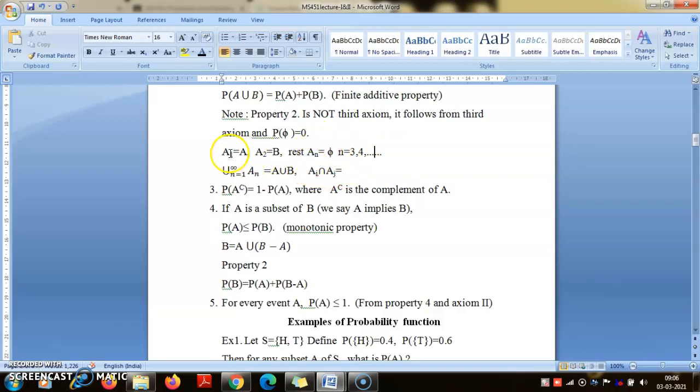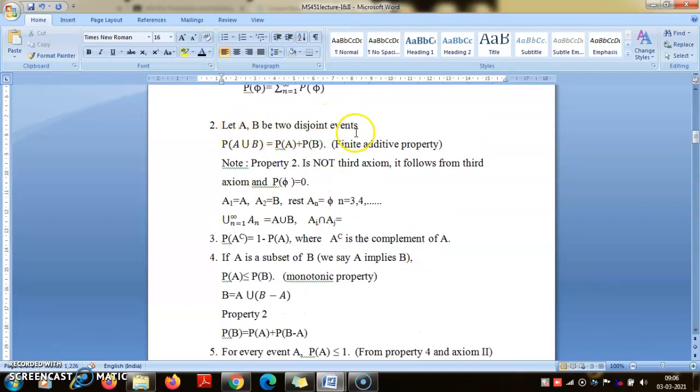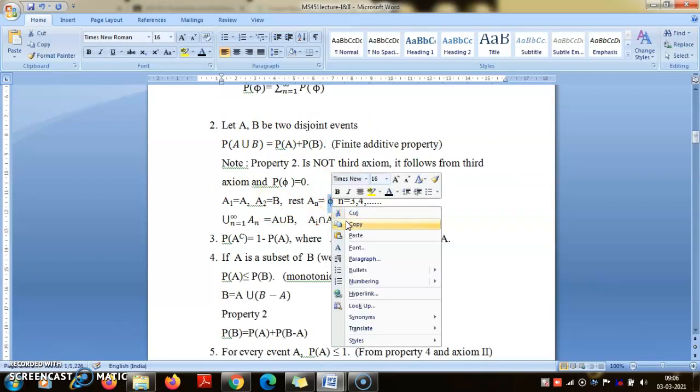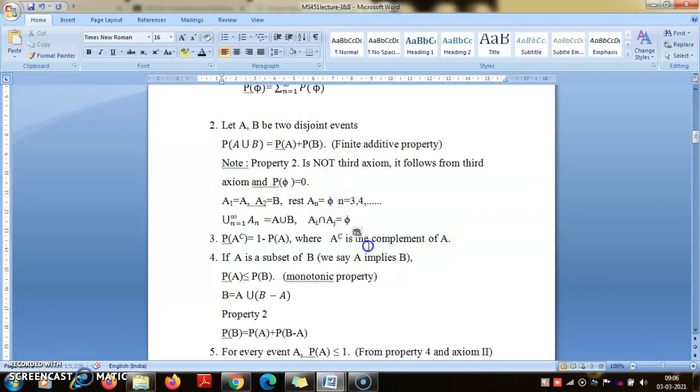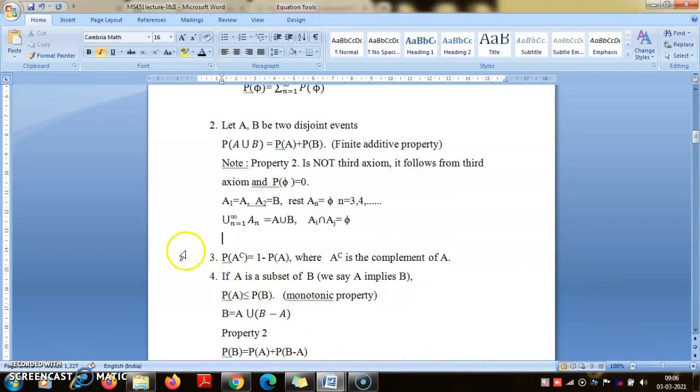And if one of them is 1 and the other is 2, then A1 intersection A2 is A intersection B, but A and B are disjoint sets, so this is also phi. So again the condition of axiom 3 is satisfied.